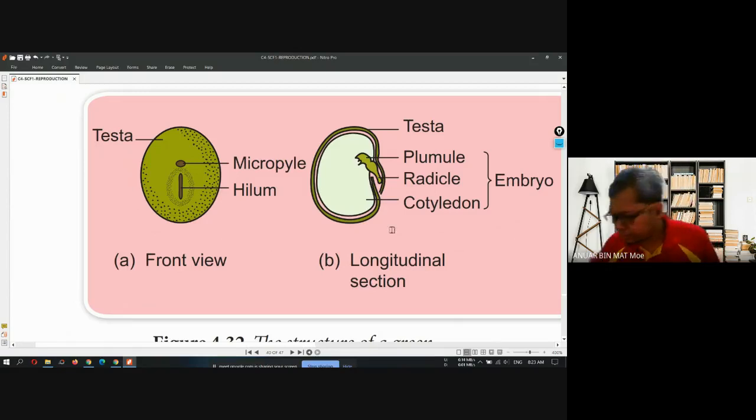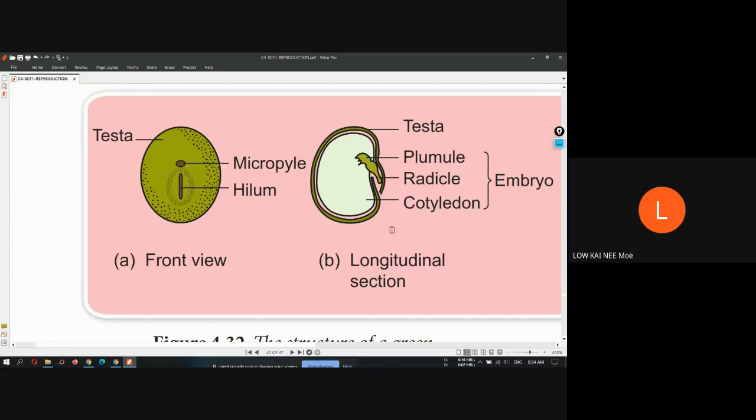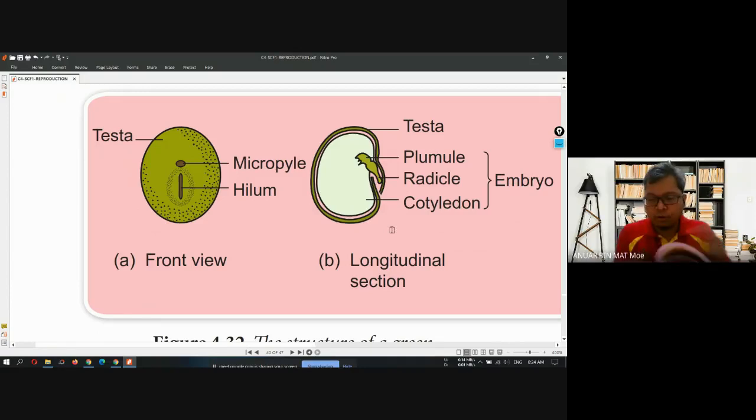So one by one, what is the function of testa? You can refer to your textbook. Testa is to protect the seed. This is the outer layer of the seed. It will protect the seed. You can also refer to table 4.7. I just read from table 4.7 only.